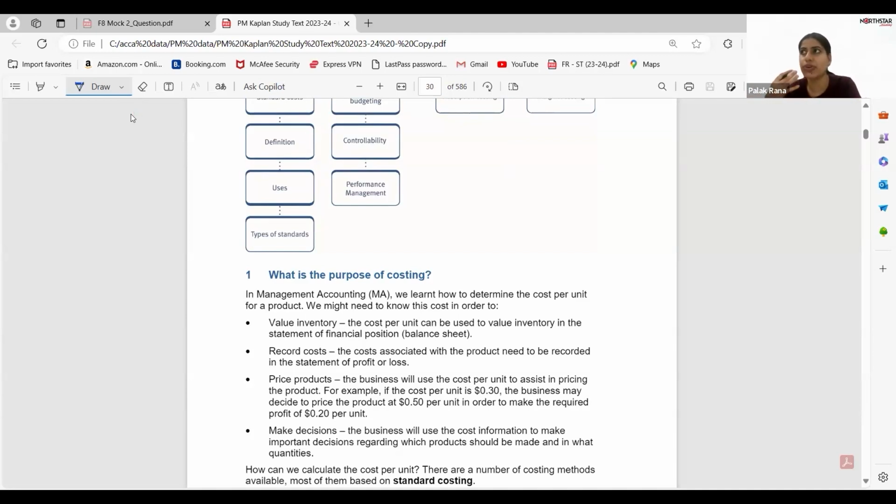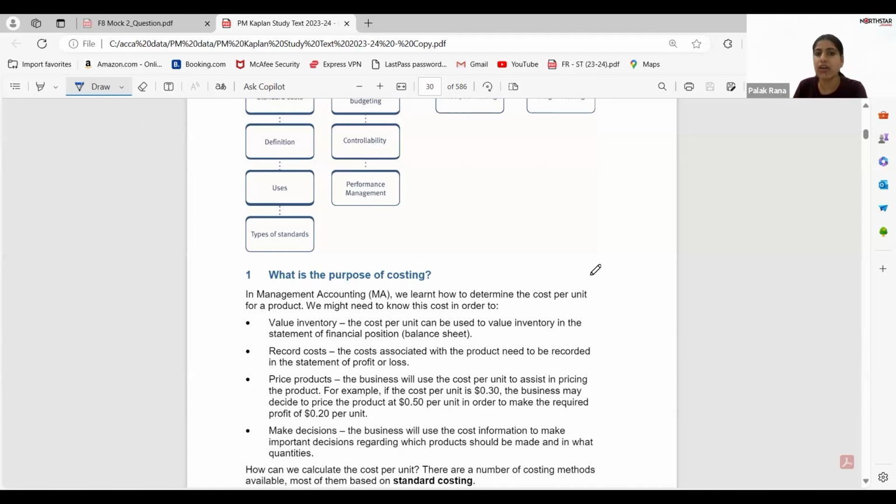The basic thing is that if we want to go shopping, then we need a particular product's cost so that we can decide our budget. If we have to create the financial statements, then we need the data, and for data we need, for example, non-current assets, current assets, or expenses. For all these purposes we also need costing. So for financial accounting also, costing is the most important element.